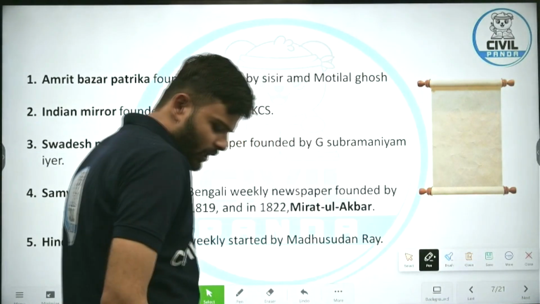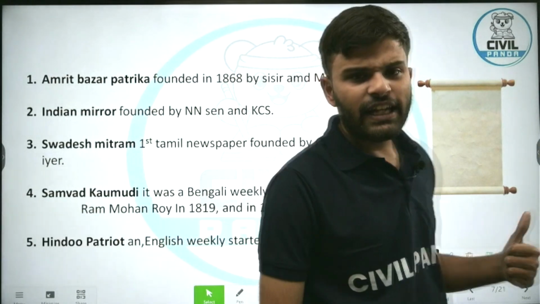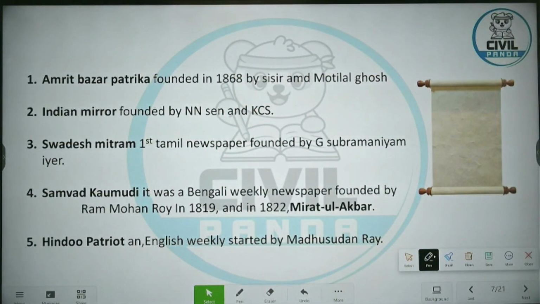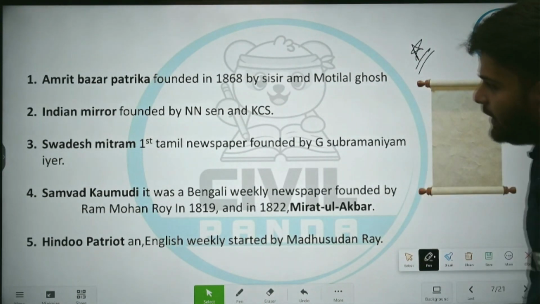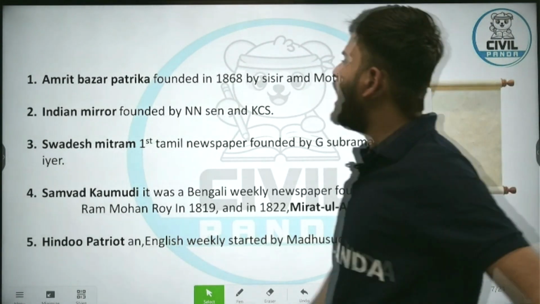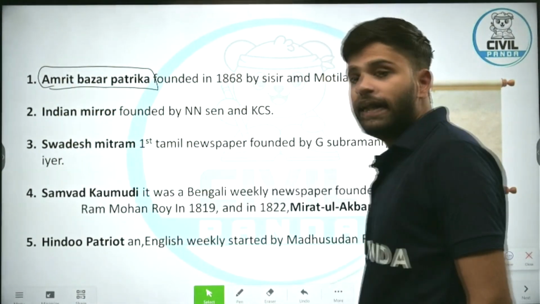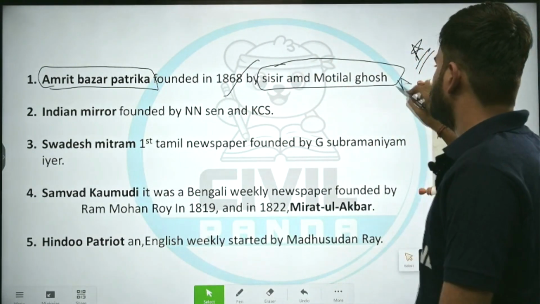Now, you should keep in mind these are the important newspapers, journals, and publications that could be asked in your exam, and these are very, very important. Again, these are very important, so you should be listening to it very carefully. First is Amrit Bazar Patrika, founded in 1868 by Sisir and Motilal Ghosh.